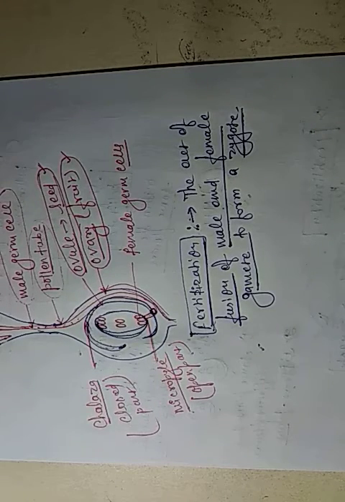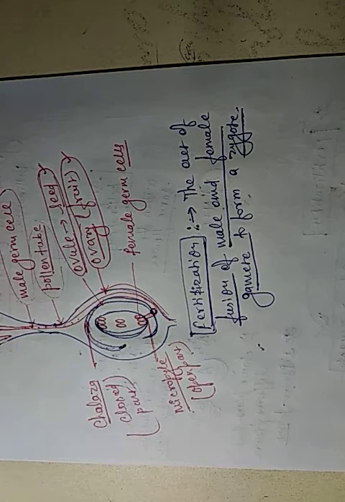In the next class we will discuss the topic of fertilization, in which we will cover an important point called double fertilization, which is the most important point of class 10th, because it is a confusing part. Most students do not understand the meaning of double fertilization and the process by which it takes place in the flower. Next class we must discuss this topic, double fertilization.